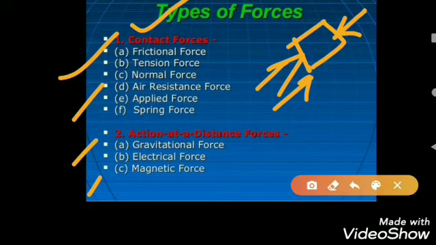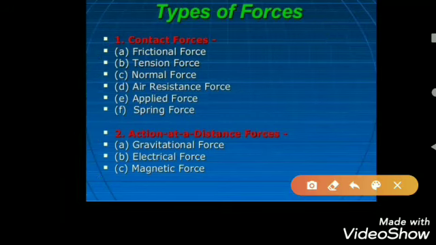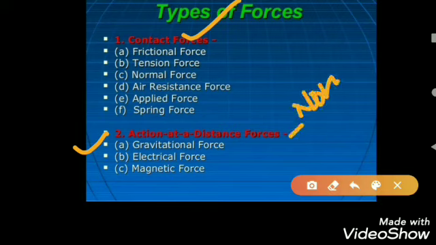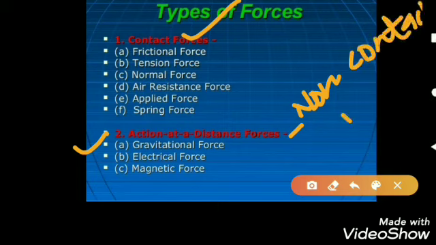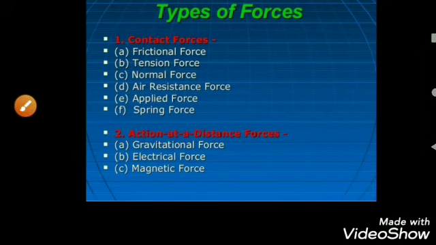Okay, so there are different kinds of force which we will discuss in this slide. First of all, contact force, and the second one is action at a distance, means non-contact force. So what is the meaning of contact or non-contact force?